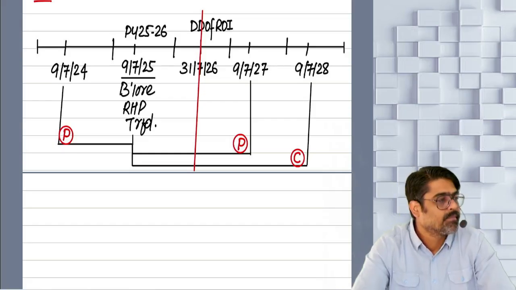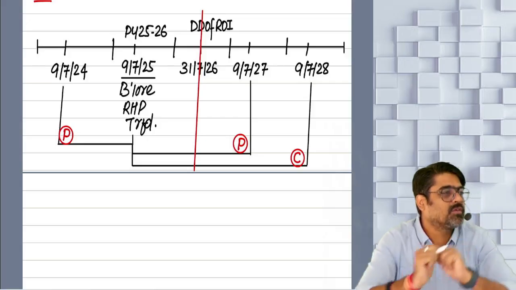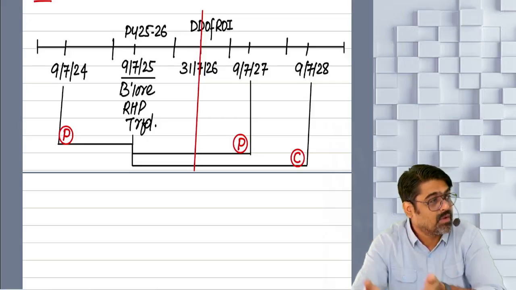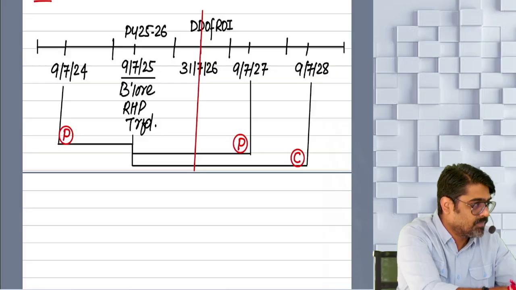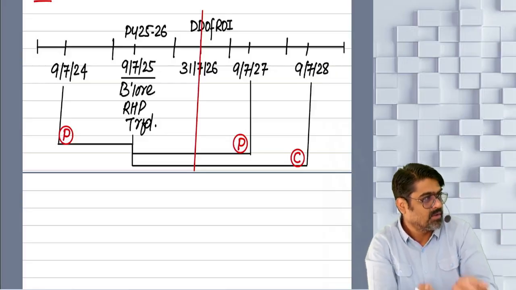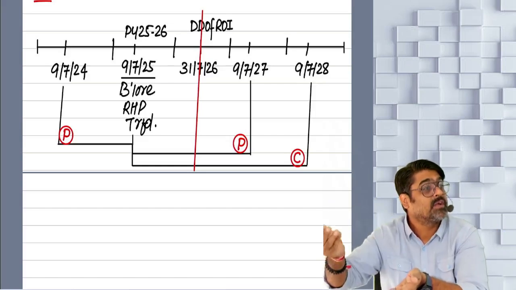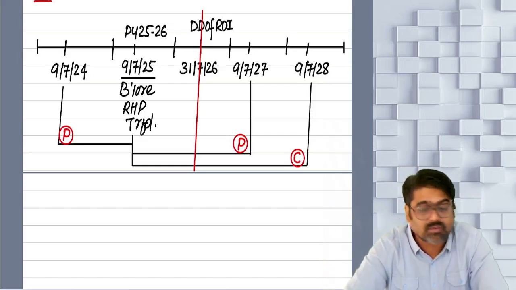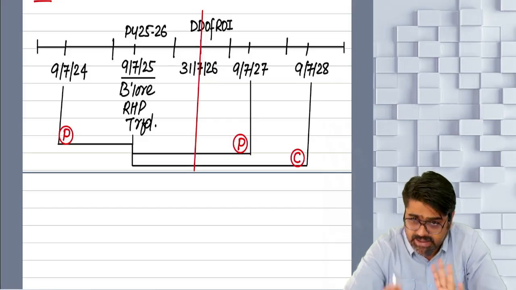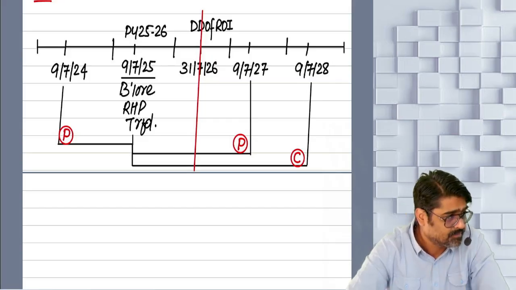Because exemption for long-term gain was given. So if the long-term gain was exempt based on this deposit, and now that deposit is unutilized, it should be taxable as deemed long-term gain only.